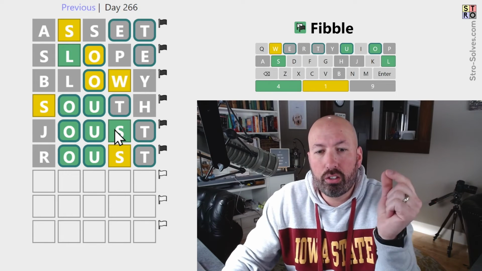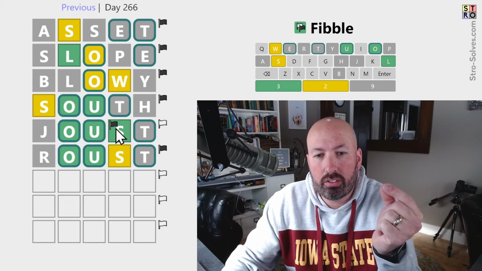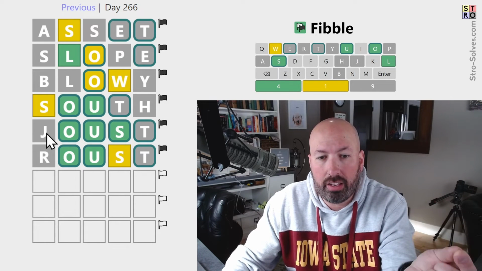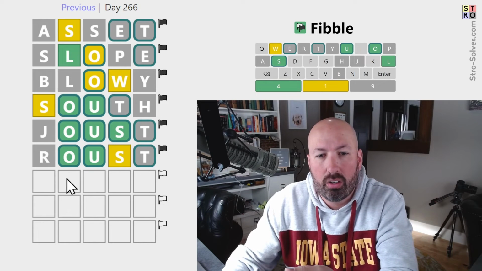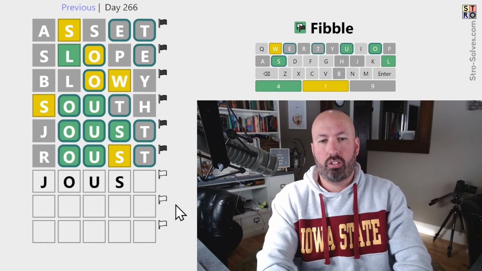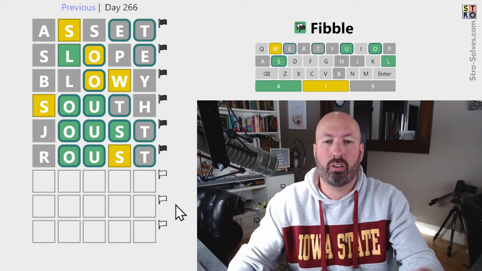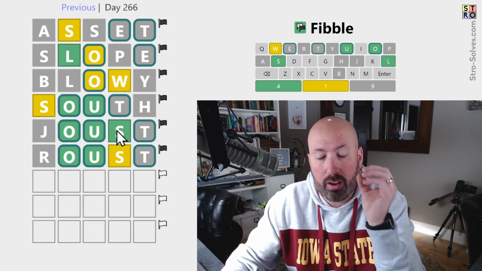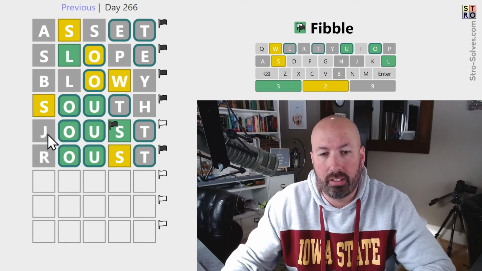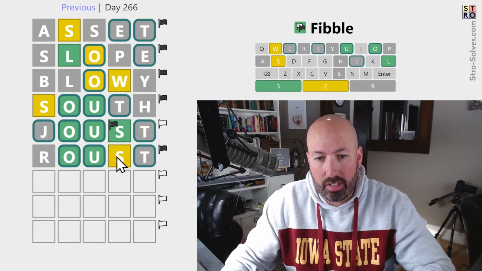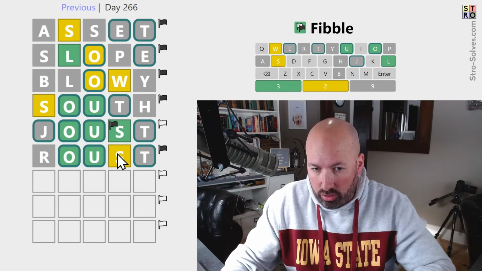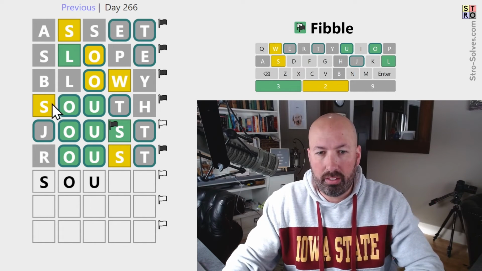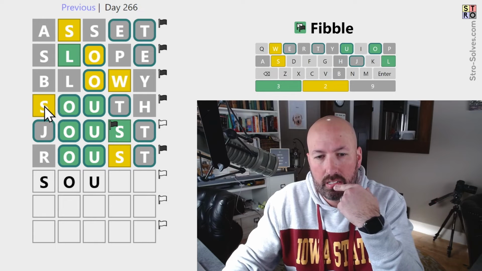Let's think about this. If the green S is true, then the J is a lie, and there has to be a J. It would have to be O-U-S-J, or J-O-U-S, I don't think so. So I don't think the green S can be true. I think that has to be a lie, is what I'm saying. Now, it could be that the yellow S is true, and we're supposed to have an S-O-U. It could still be, the S would be the lie here.